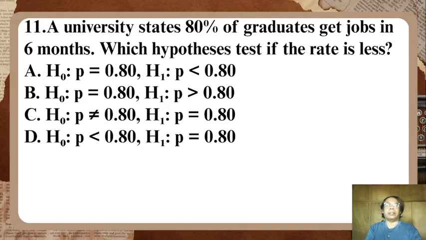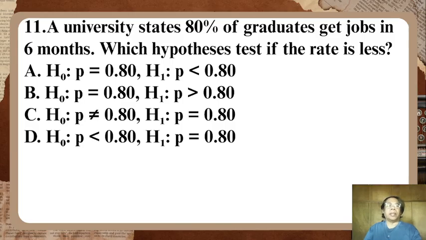Number 11. A university states 80% of graduates get jobs in 6 months. Which hypothesis tests if the rate is less? Letter A, H0: P is 0.8, and H1: P is less than 0.8.